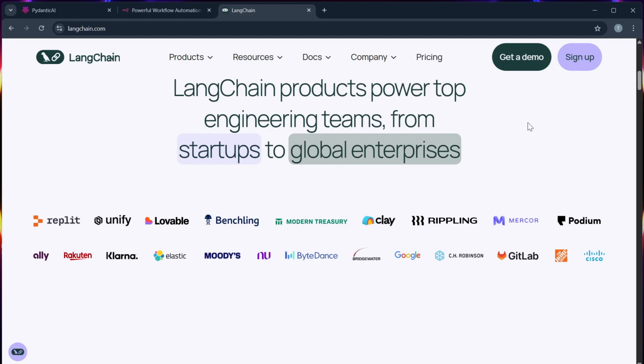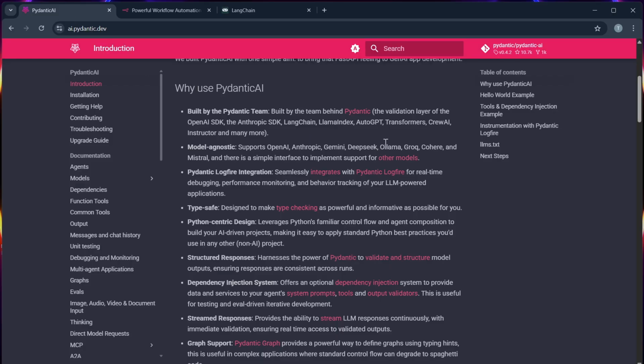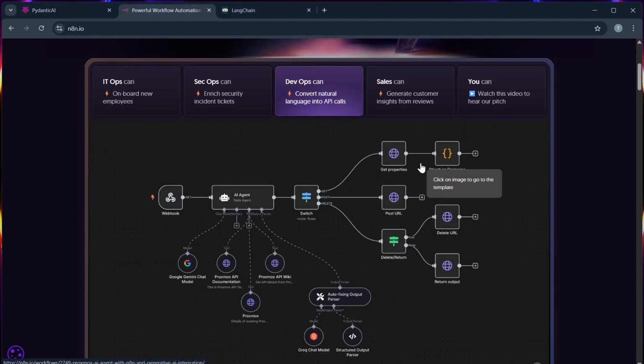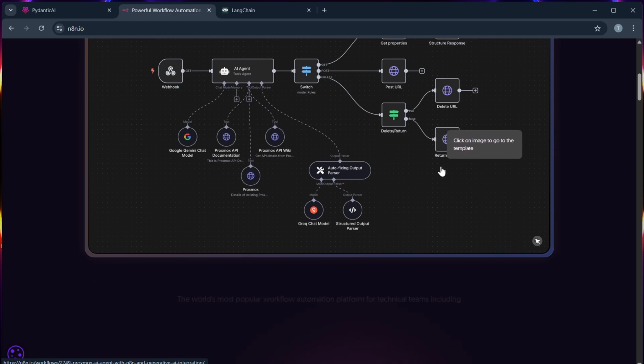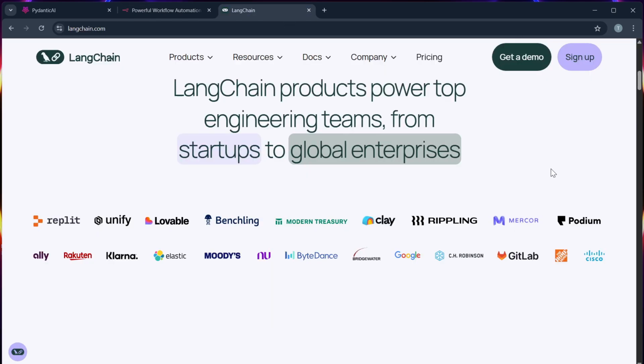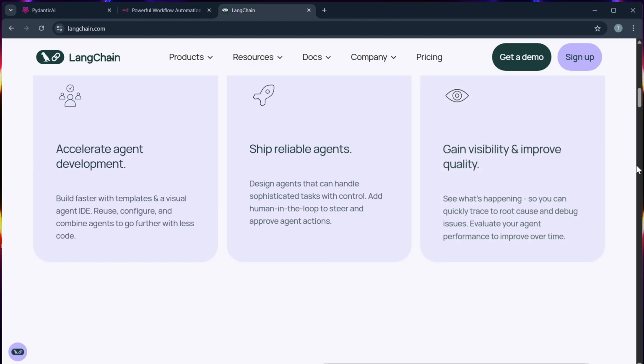Number one, use case focus. You will use Pydantic AI because it is best for developers building Python-based AI logic with validated input or output and agent chaining, while n8n is for general automation, and you can think of it like a Zapier alternative, which is to connect apps, webhooks, APIs, and CRMs. And lastly, LangChain targets LLM-first applications like RAG systems, agents, and chat apps with memory.